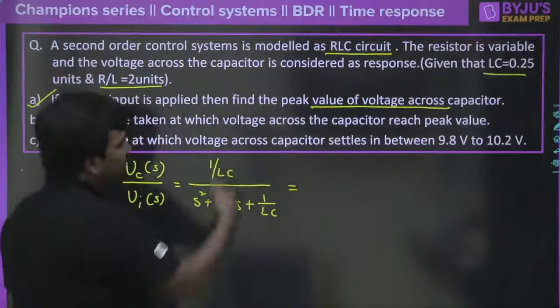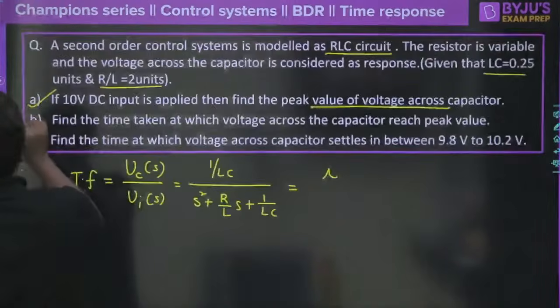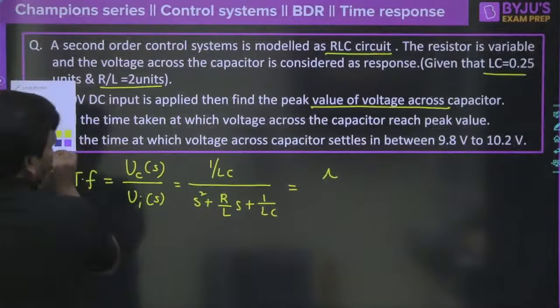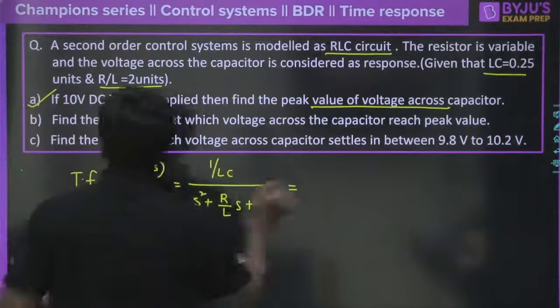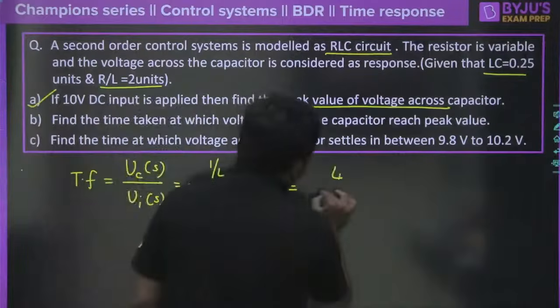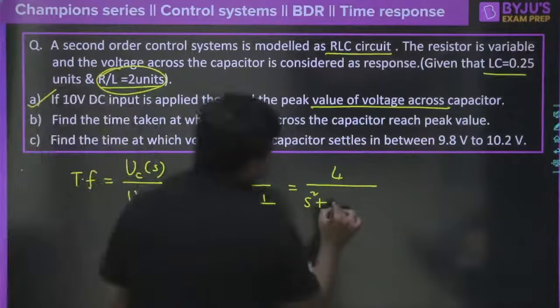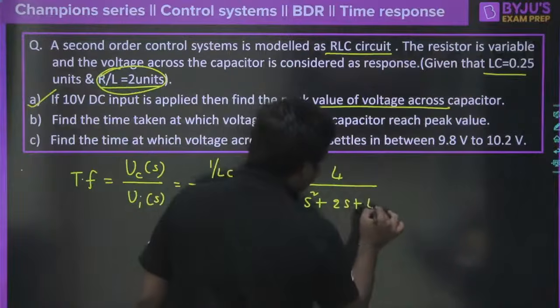Anyway, LC is given like 0.25, so therefore I can say here, because these things are known to us, I don't think you will really feel so much difficulty here, but as per my responsibility, let me explain this, okay? So here we will be having 4 divided by S square. Now look at that, R by L is 2 units here. So that is 2S plus 4.